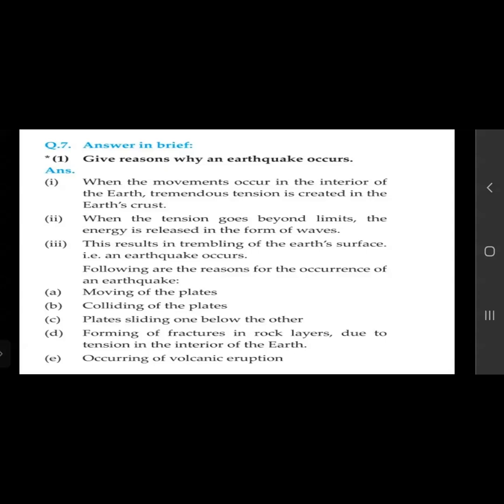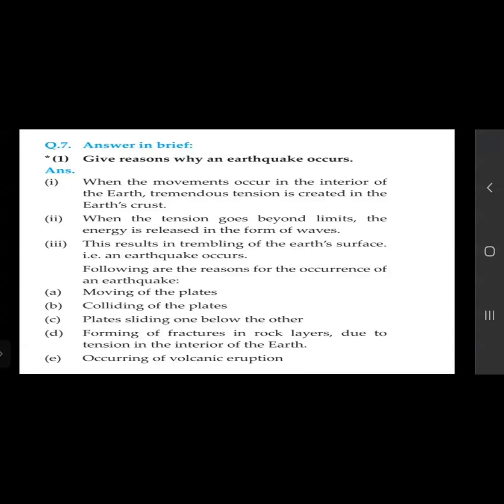This results in trembling of the earth's surface, that is an earthquake. Because the energy is released in the form of waves, we can experience the earthquake on the earth's surface. Following are the reasons for the occurrence of an earthquake. These are the main three reasons. Then more reasons are there.